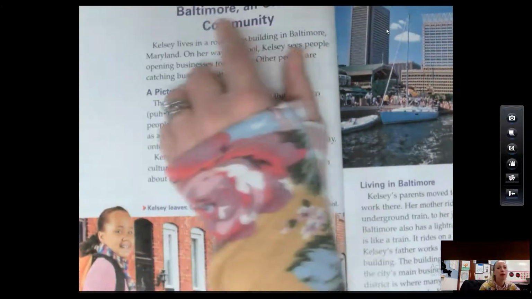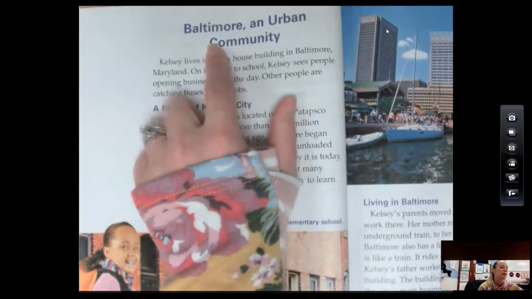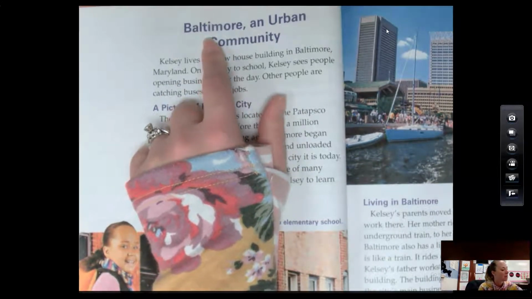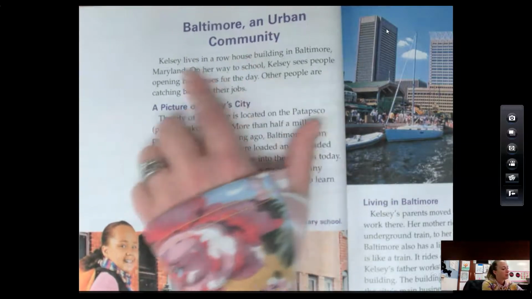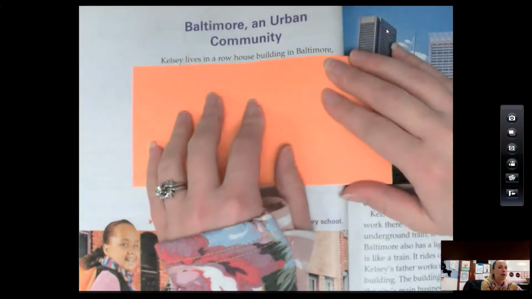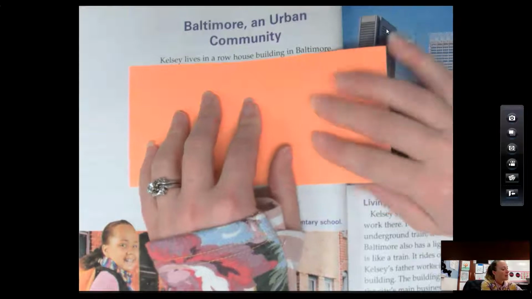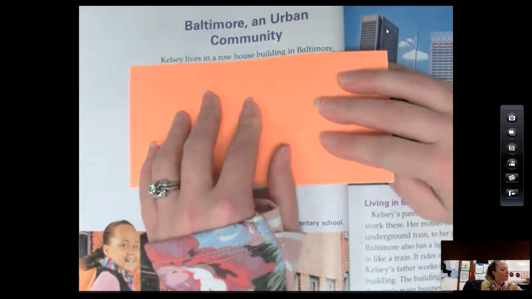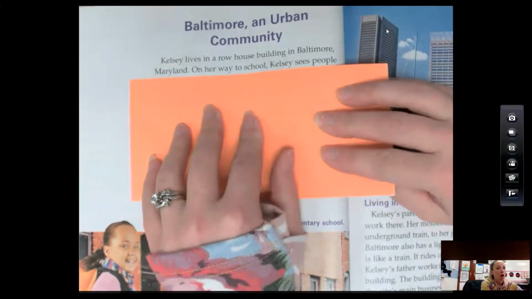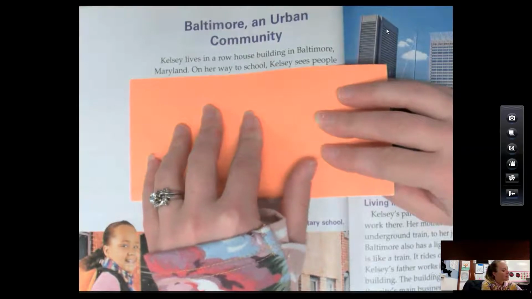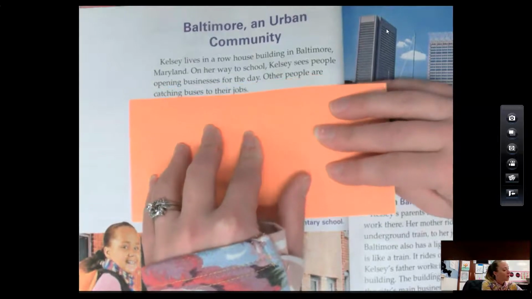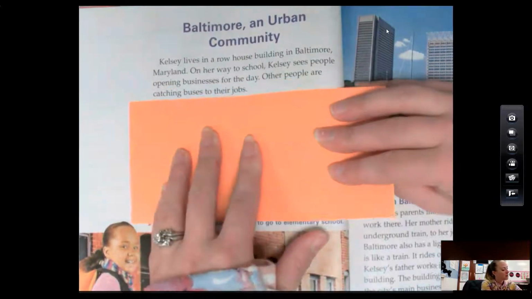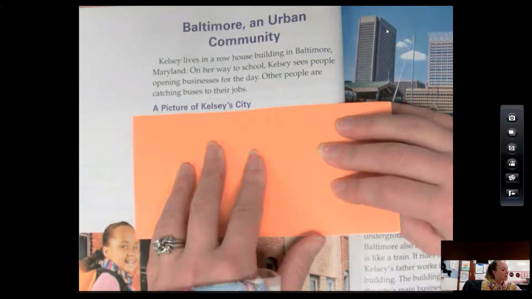We are now going to be reading about another city. This city is called Baltimore. Say, Baltimore. Baltimore, an urban community. Let's go ahead and read this. Here we go, guys. Kelsey lives in a row house building in Baltimore, Maryland. On her way to school, Kelsey sees people opening businesses for the day. Other people are catching buses to their jobs. A picture of Kelsey's city.